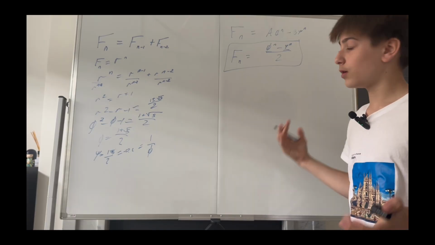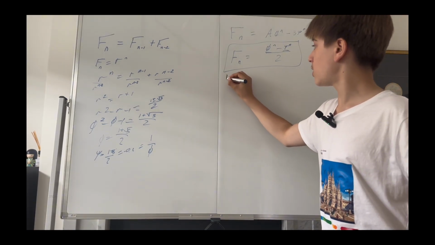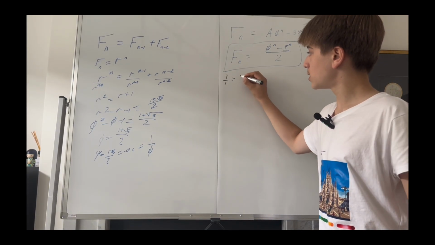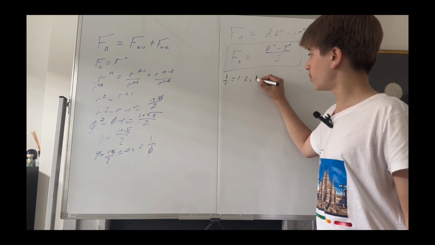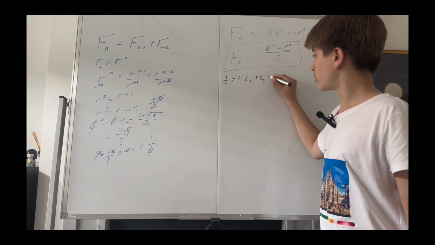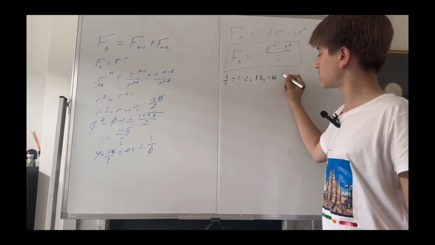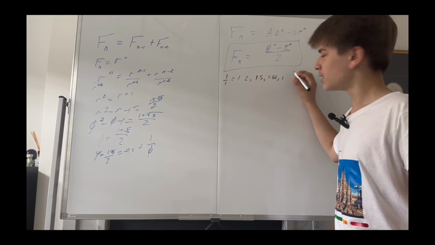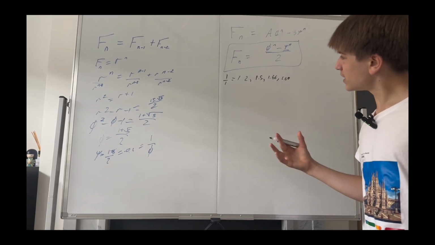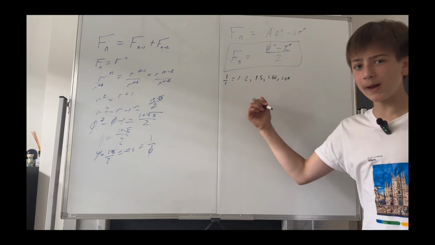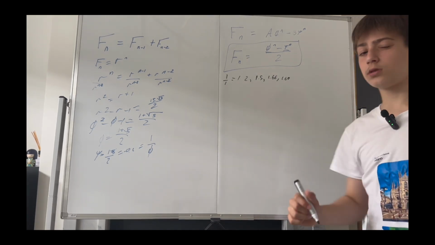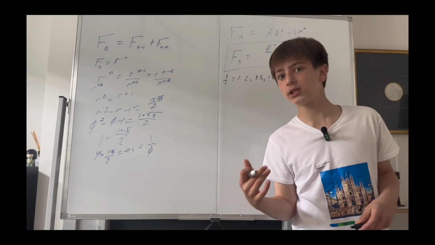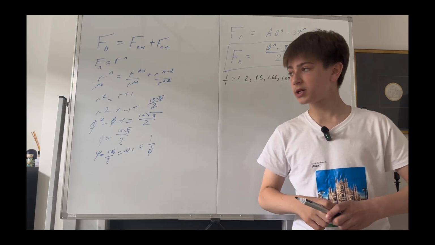First of all, you can see the first term is 1 over 1, which equals 1, then it's 2, then it's 1.5, then it's 1.6, 1.6, then 1.6 and so on, and you can see that it does seem to be approaching a number. We can't exactly pinpoint it yet, so we're going to use limits to try and actually find the reason why.